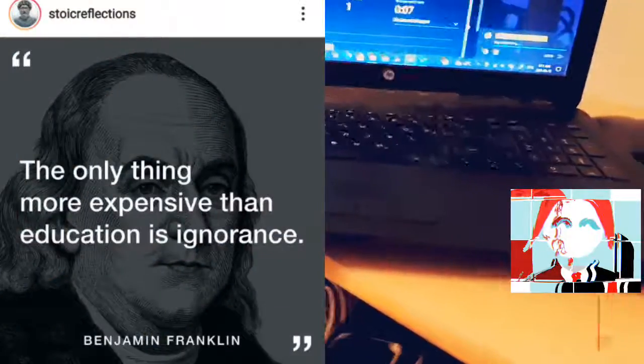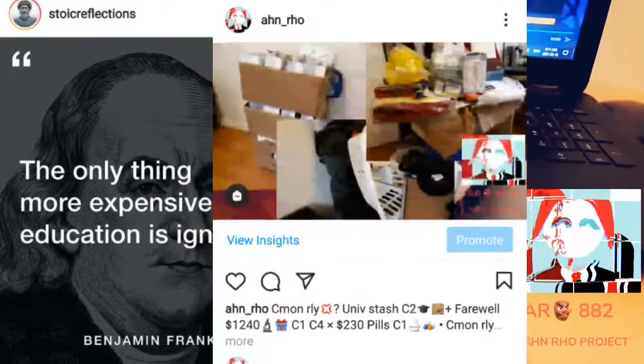So remove those two. I also want to cover two more at the very bottom that I missed from the previous day. Once again, Stoic Reflections. But the other one is my own video here. And come on, University Stash, right?